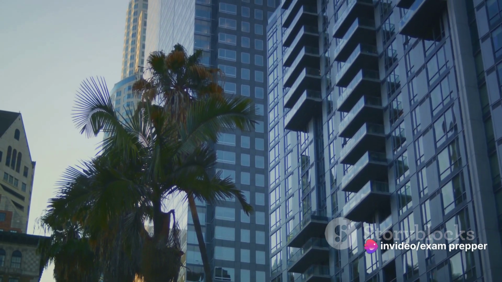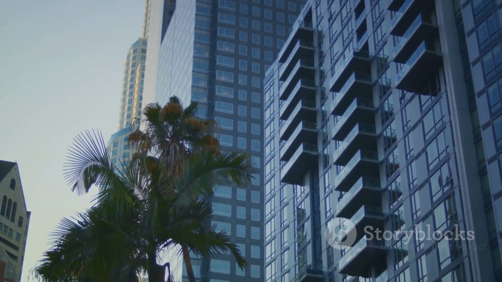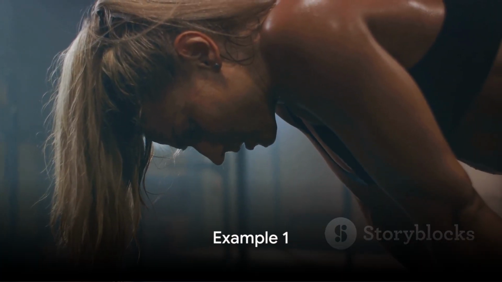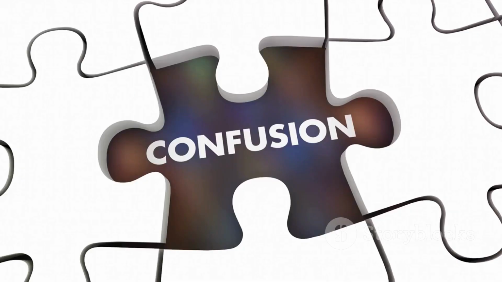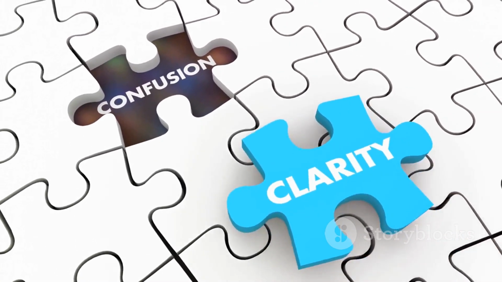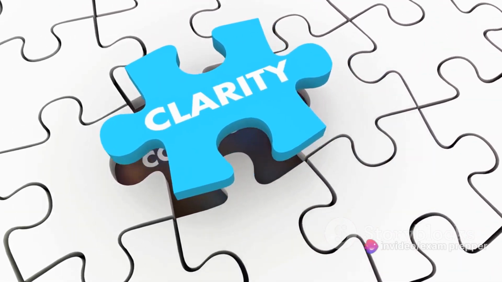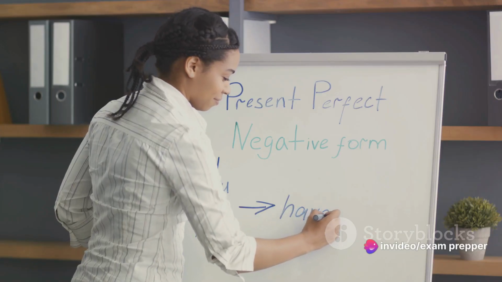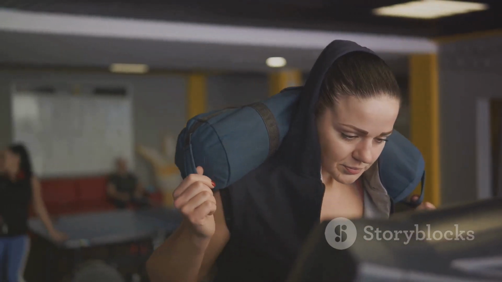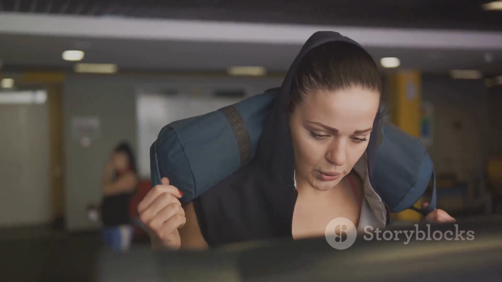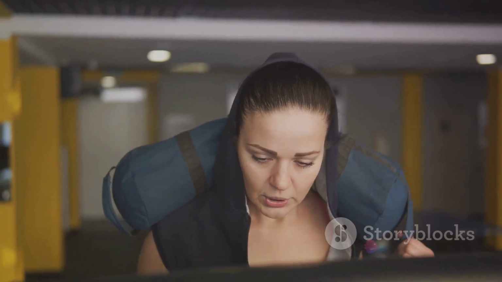Now that you have a basic understanding of complex sentences, it's time to look at some examples. Our first example of a complex sentence is, "Although she was tired, she still went to the gym." This sentence contains two parts. "She was tired" is the dependent clause and "she still went to the gym" is the independent clause. The dependent clause can't stand alone as a complete thought, whereas the independent clause can. The word "although" at the beginning, known as a subordinating conjunction, links these two clauses together. This sentence beautifully illustrates a contrast between two ideas, her fatigue and her determination to work out.